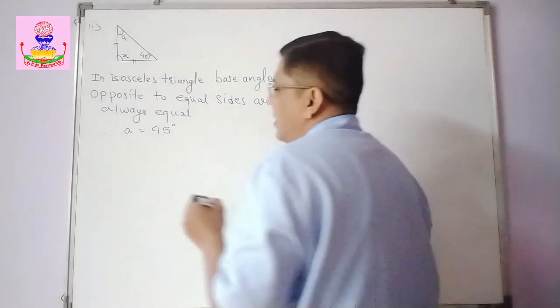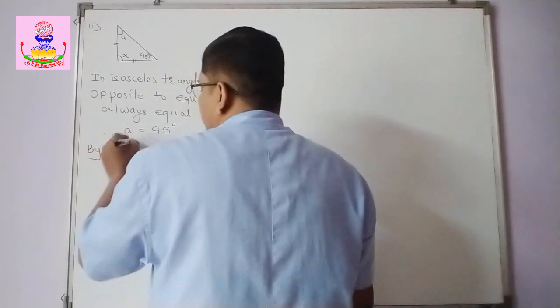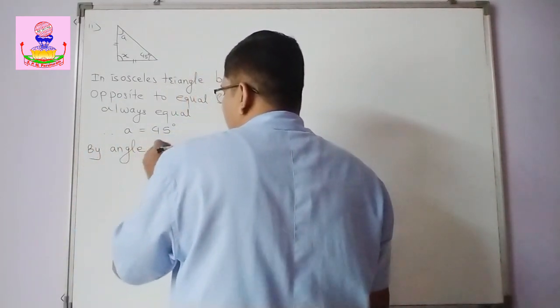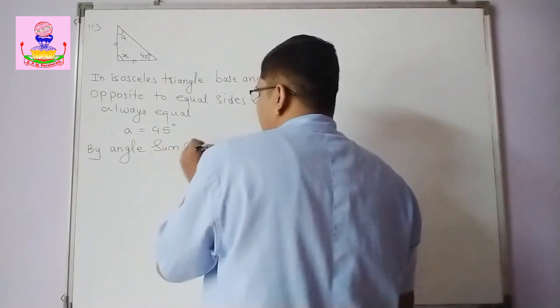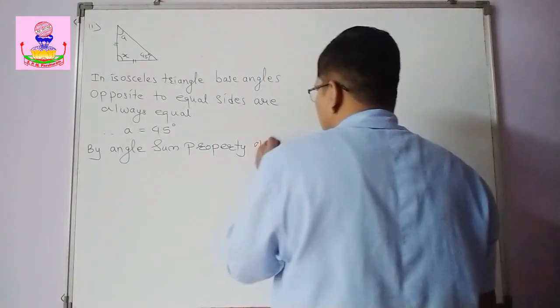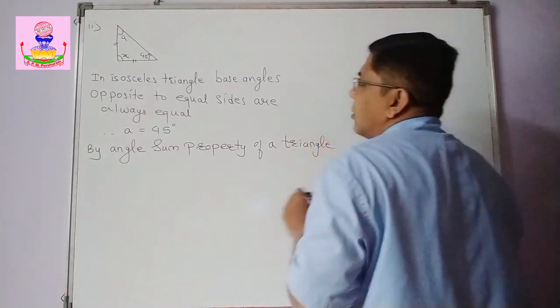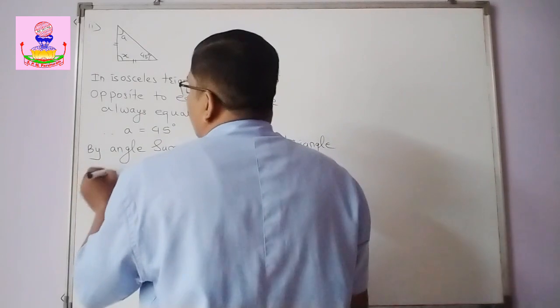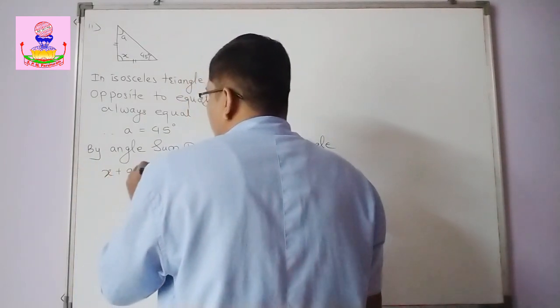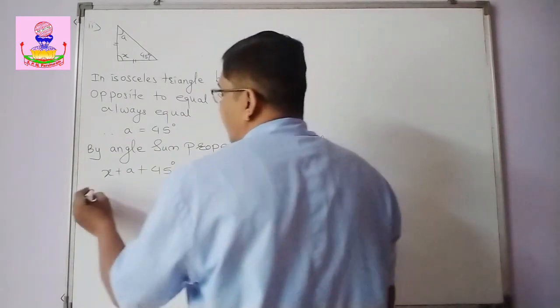Okay. Then by the angle sum property of a triangle, you can have x plus A plus 45 degrees equal to 180 degrees.